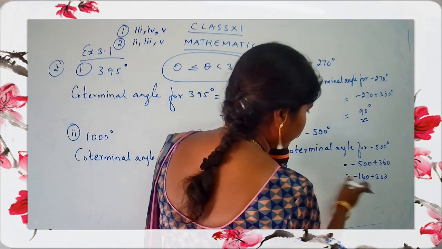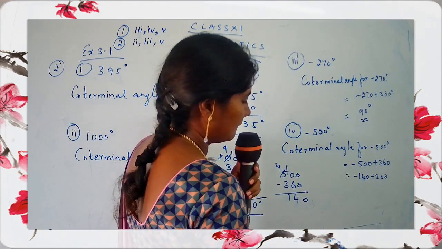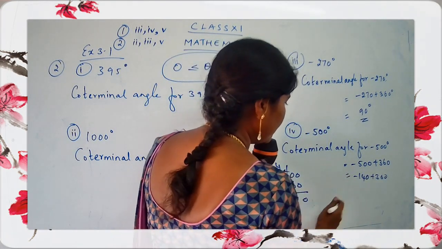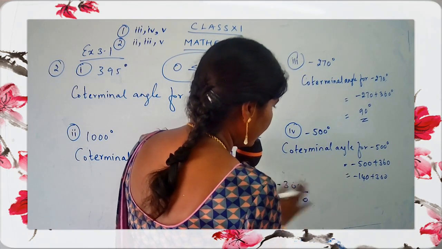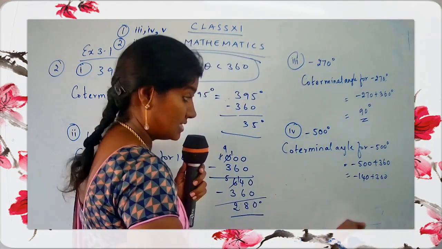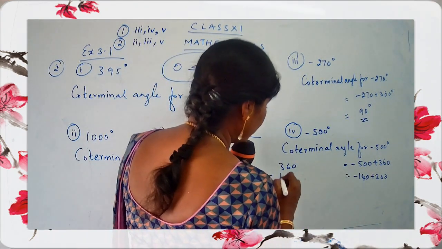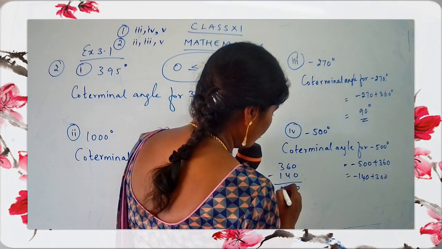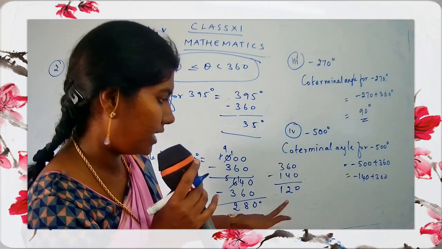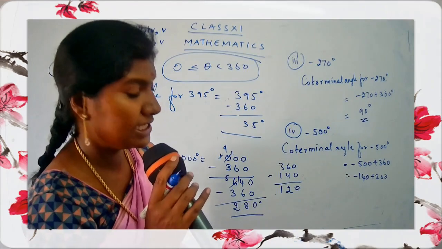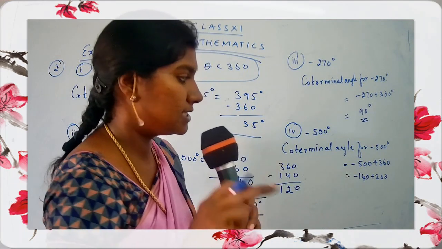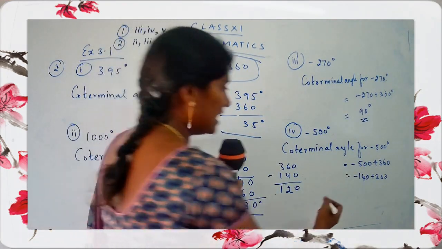So I'll just continue. This is minus 140, and we put here plus 360. But when we write, we have to be very careful for the final angle. We have to write the final answer for it. So what do you get? 360 minus 140. So 0, 2, 1. Now this is a plus sign. Minus plus minus, I have subtracted, so I get the answer 120, and you have to see the sign of the bigger number. Here the bigger number is 360 degrees. So I take the sign of the bigger number as plus. So I get the answer is 120 degrees.